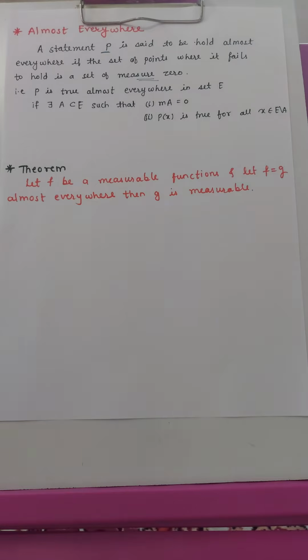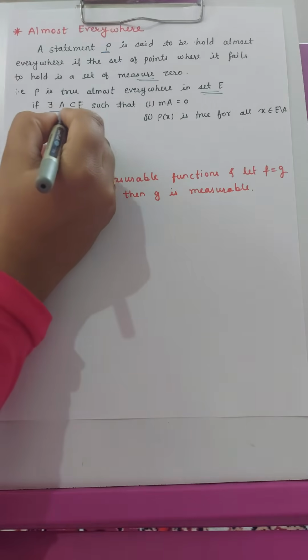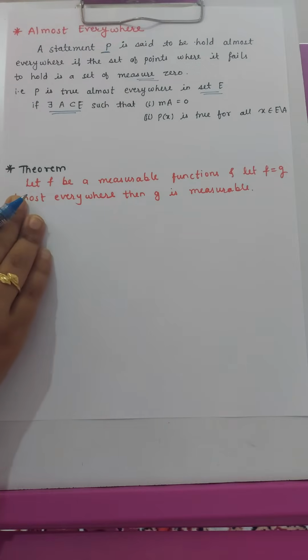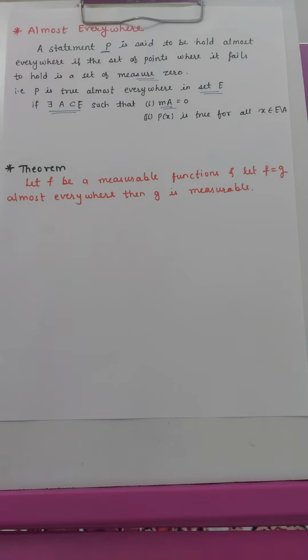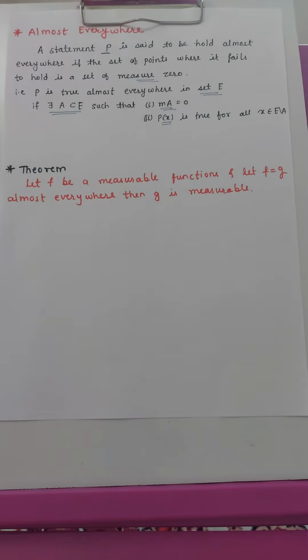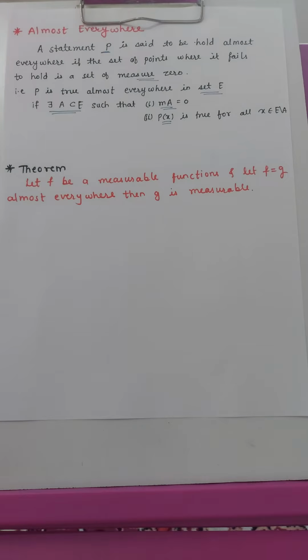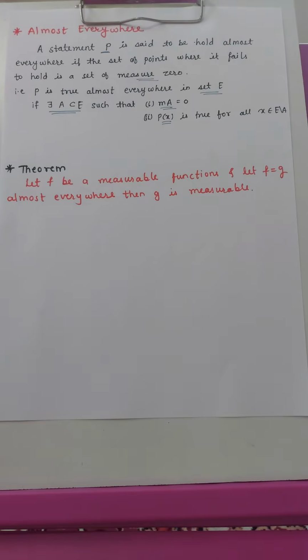That is, P is true almost everywhere in the set E if there exists a set A, which is a subset of E, such that first, the measure of A is 0, and second, the statement P of x holds for every x that belongs to E but not to A, that is, for all x which belongs to E minus A.